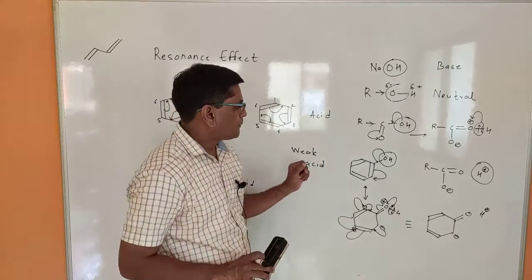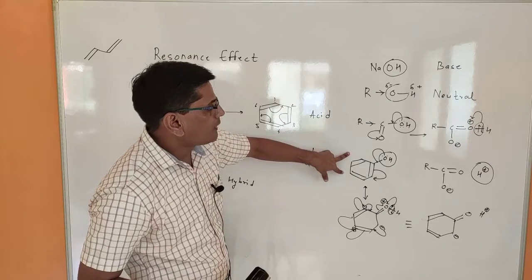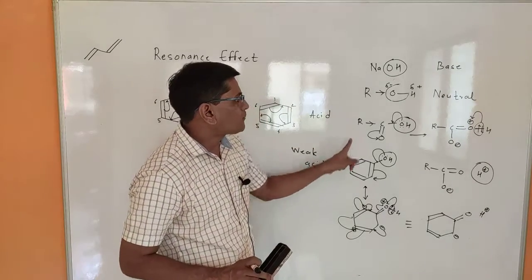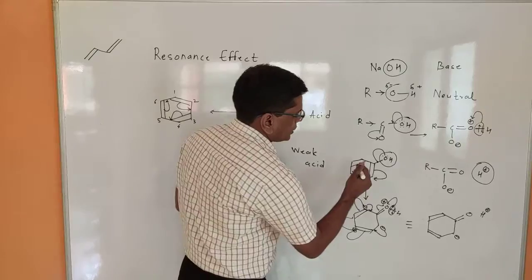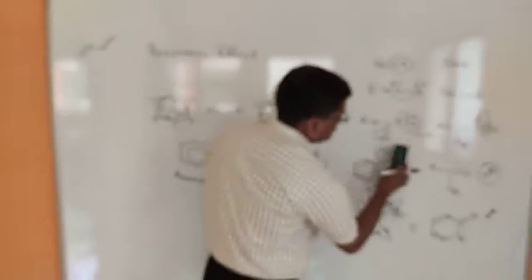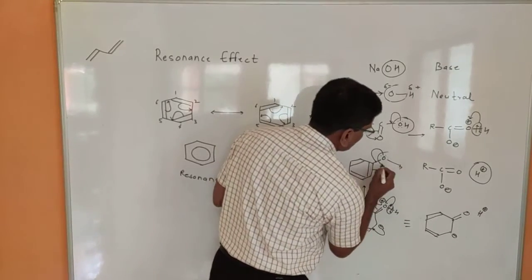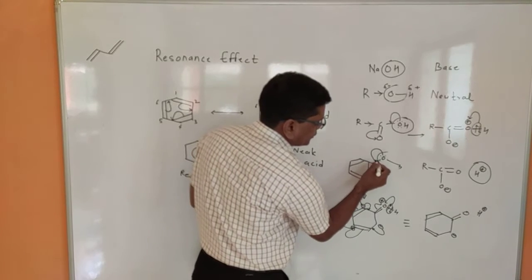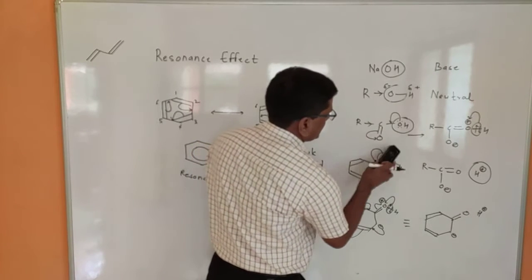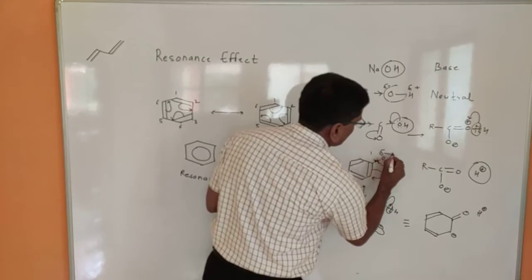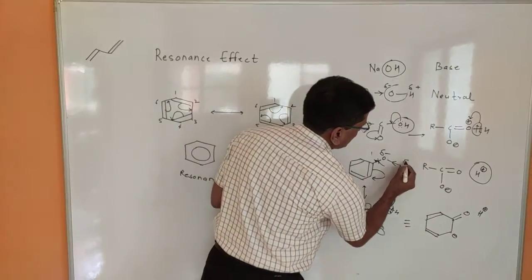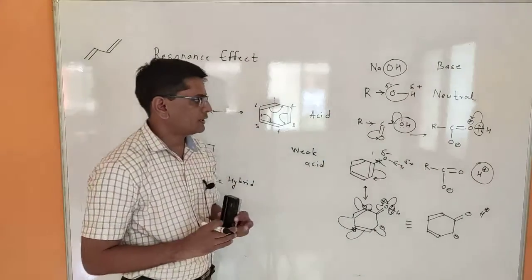Because in that structural form only the phenol gives the H+ ion. But when we consider this phenol, this phenolic structure is the same as the alcohol, in which due to inductive effect this oxygen is withdrawing the electron from the neighboring atom. That's why that creates delta negative charge. At the same time this will create delta positive charge.